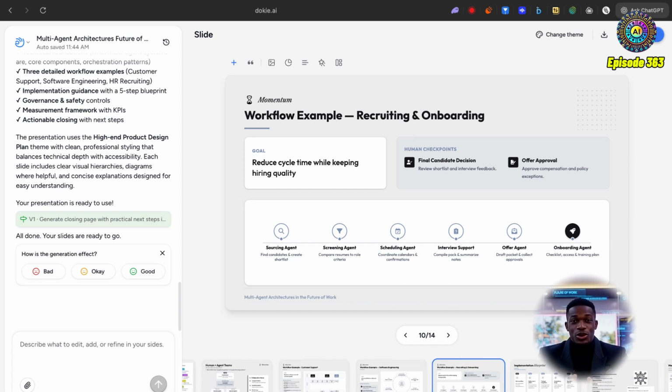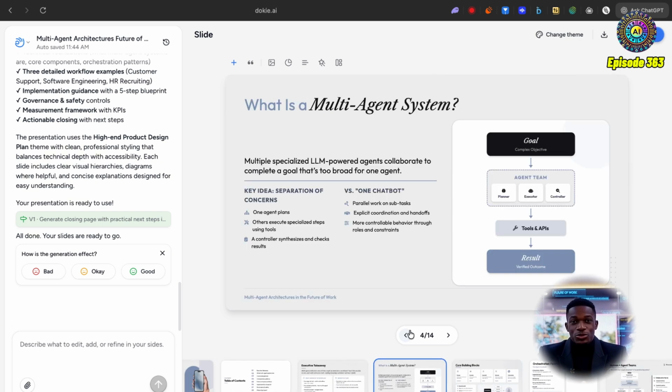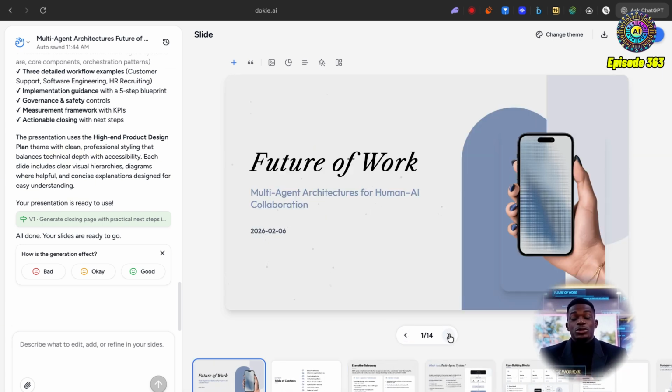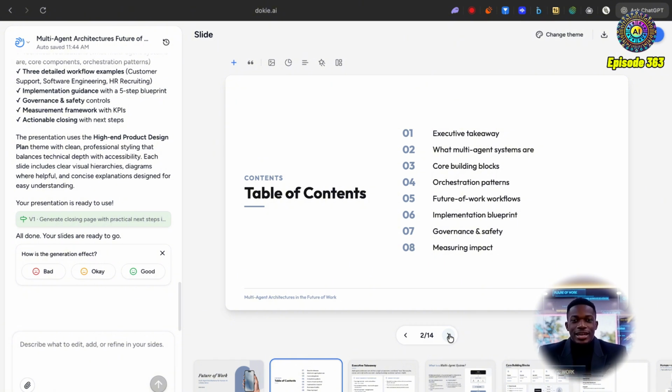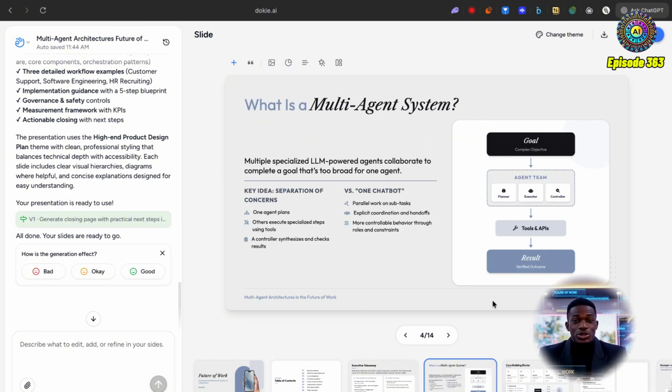Okay, cool. So now we've got the entire presentation generated. I'm going to take a look at all the slides we've got here, starting from the first one. So we've still got that sleek starting slide, and then we've got this nice minimal table of contents, and then an executive takeaway. We can, of course, edit anything here. We can just use AI to rewrite it, make it shorter, make it longer. Really cool stuff. We can also add it to the chat here just to provide some content text into the chat. So we can do that with one click, which I think is pretty cool. We've got the footer here, which is pretty sleek as well.